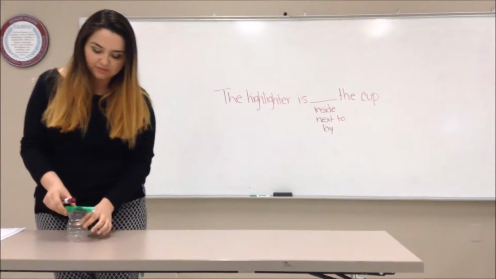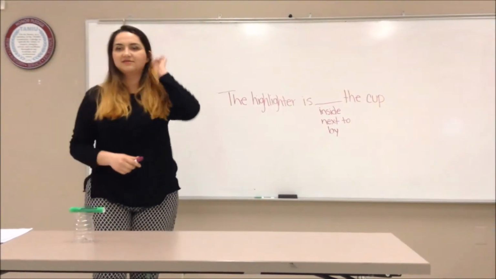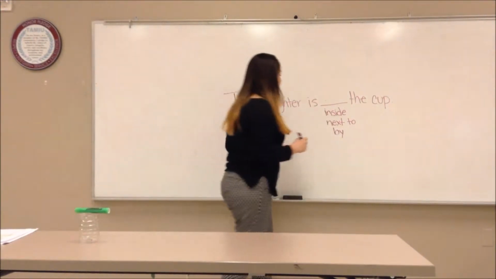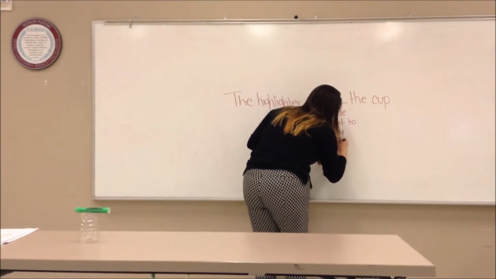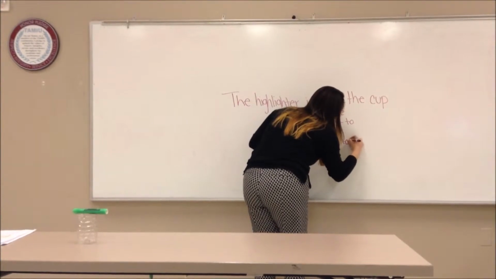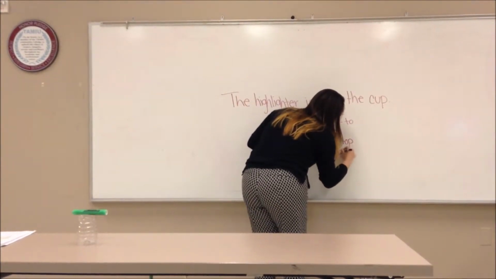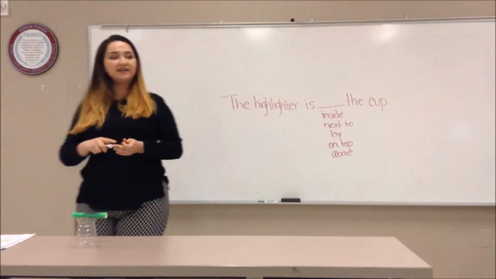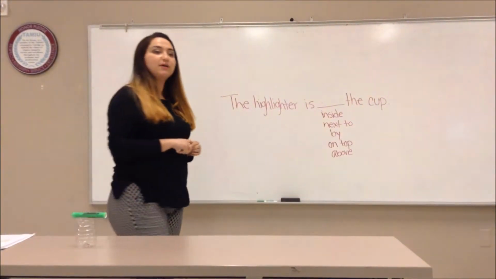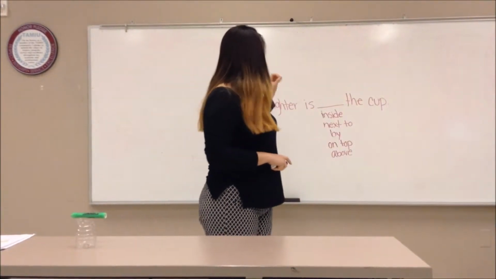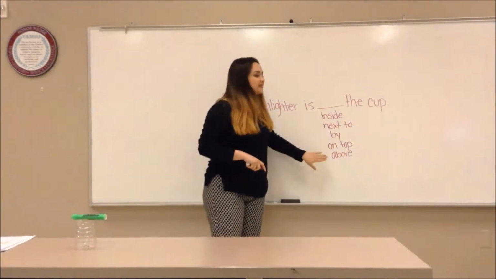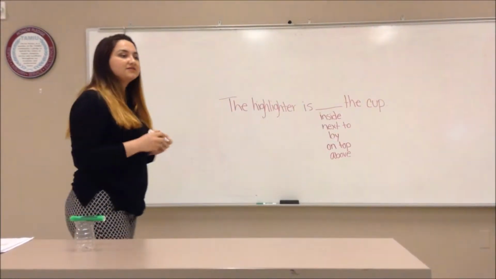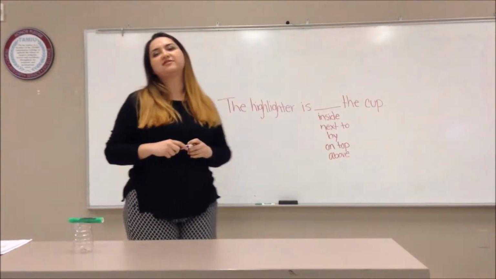So now let's see Rosette. What would you say with the highlighter in the cup like this? The highlighter is above, very good, on top, or above. Very good. So, see, without me even explaining what we're talking about, you already gave me 1, 2, 3, 4, 5 examples of what we're covering today. Prepositions. Does anyone have an idea of what a preposition is?